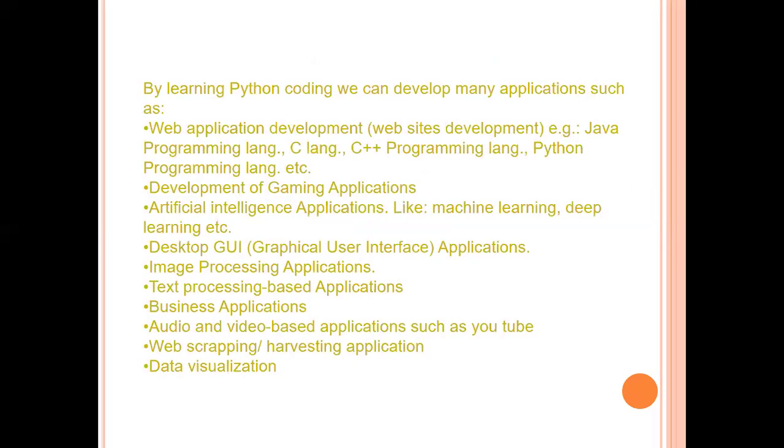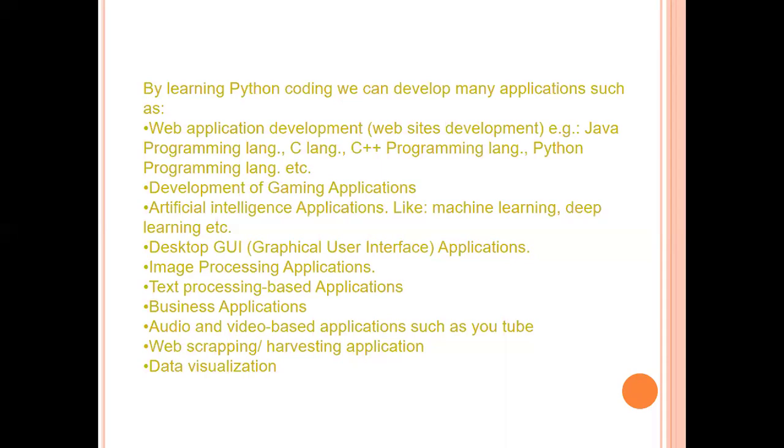After that, one can develop applications using Python: we can proceed with website development, and we can go ahead and develop gaming applications, artificial intelligence applications like machine learning. We know that if we want to proceed with our career in AI, we need to have knowledge of Python.